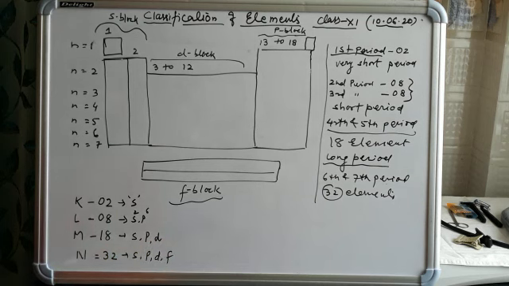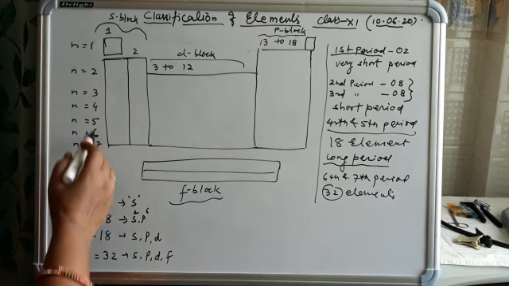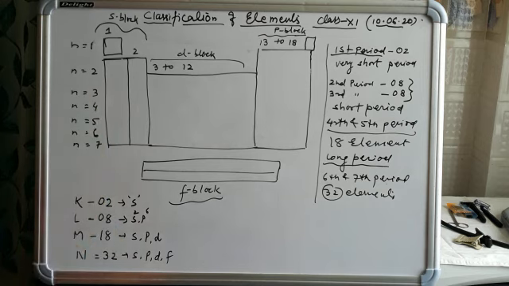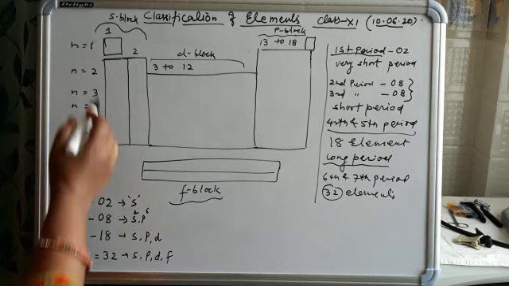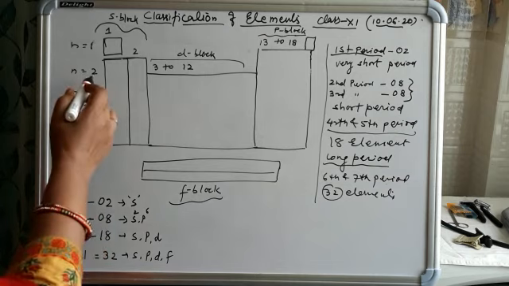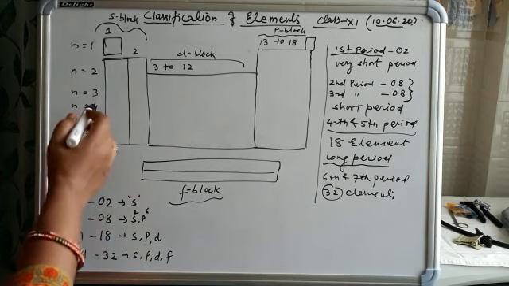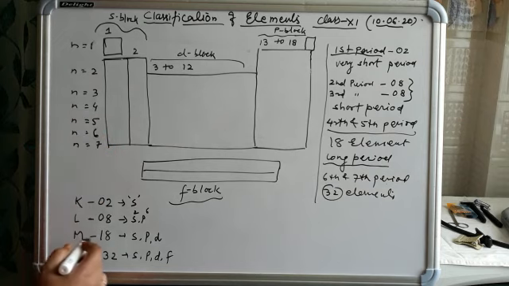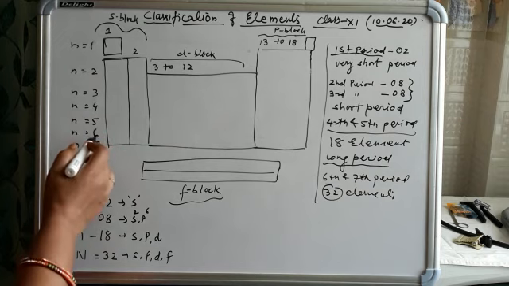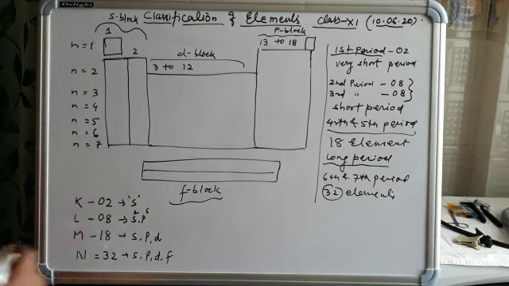So in this way we can say that the modern periodic table is based on the atomic structure also, like K, L, M, N shell. In K shell only 2 electrons are present, so periods resemble the shells of the atomic structure. First period resembles K shell, second period and third period resemble the L shell, fourth period and fifth period resemble the M shell, and sixth period and seventh period resemble the N shell.